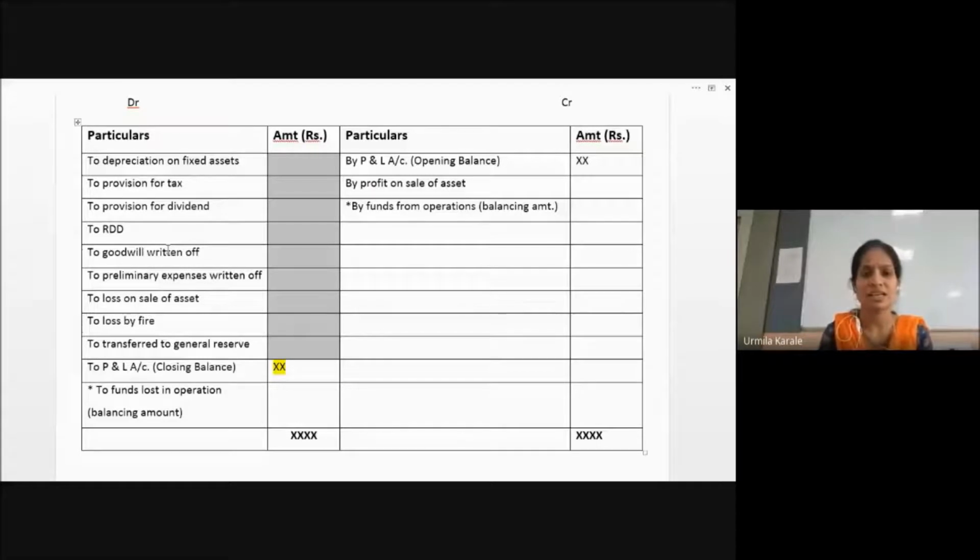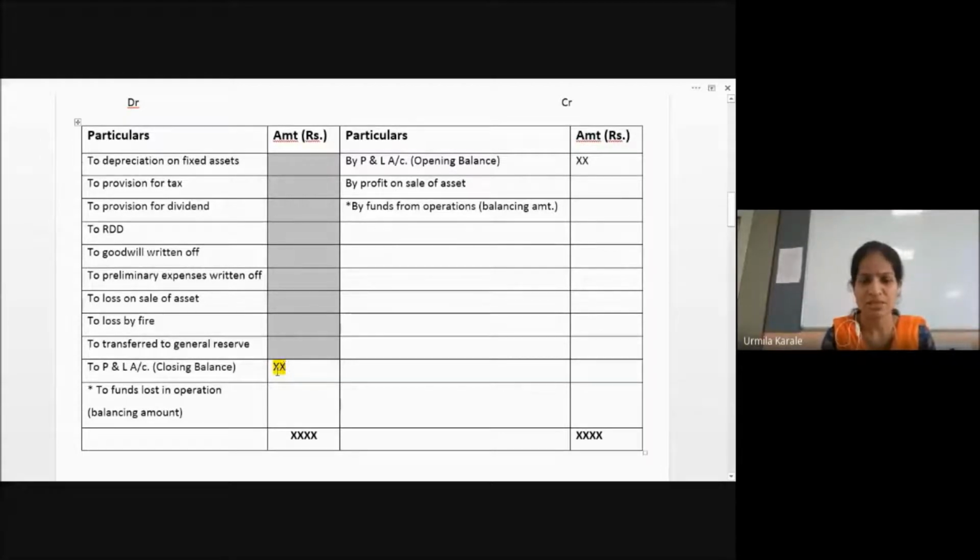So what am I doing exactly? Suppose whatever money I had got from the business, I have made payment to some people, I have kept money aside for some other things. To make payment to one person, I have kept it aside. To make payment of taxes, I have kept some money aside. To give dividend, I have kept some money aside. So I want to find out actually how much amount I have got. So I am going the reverse way. In the net profit which I have got, I am adding back all these provisions.